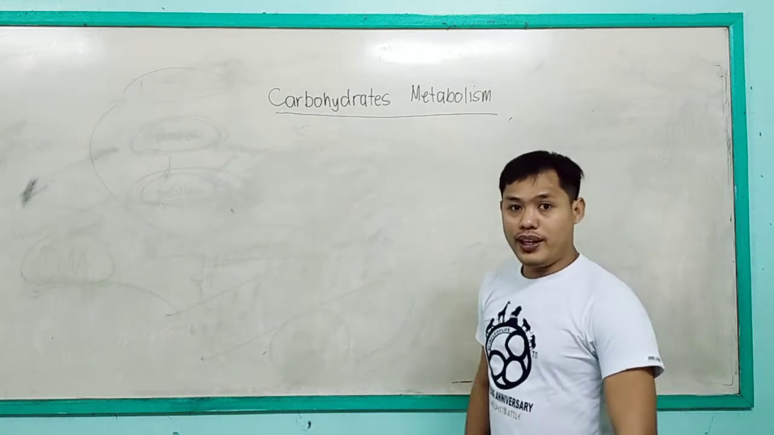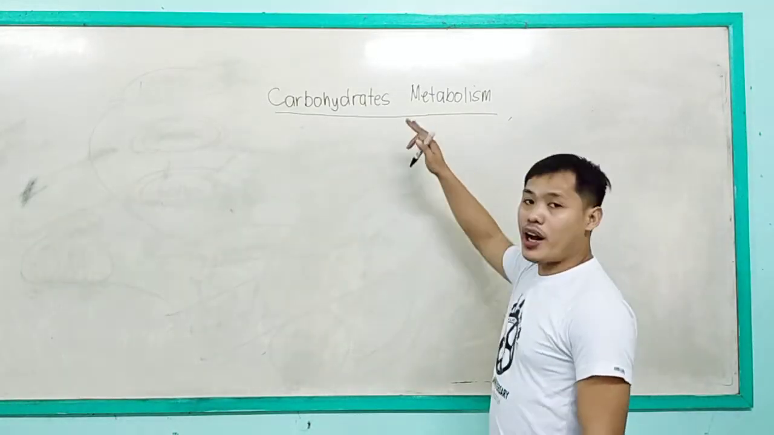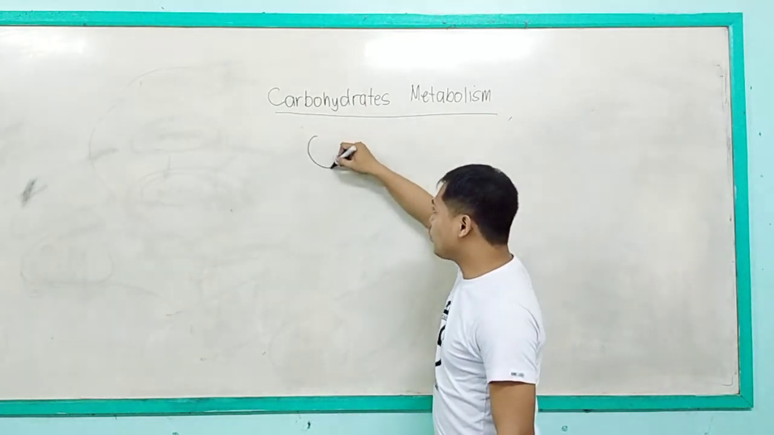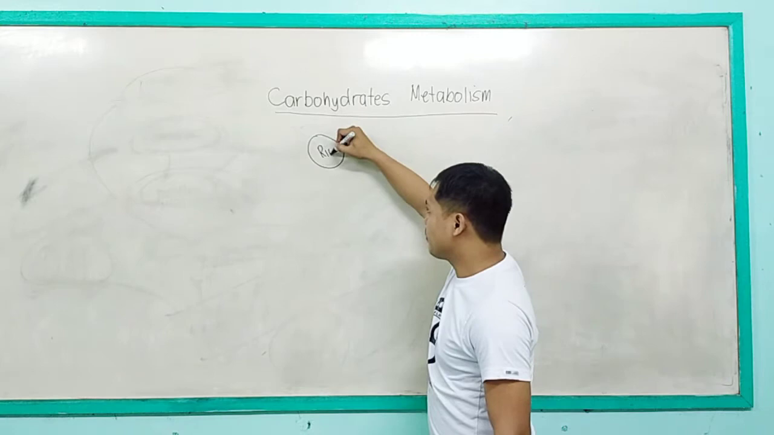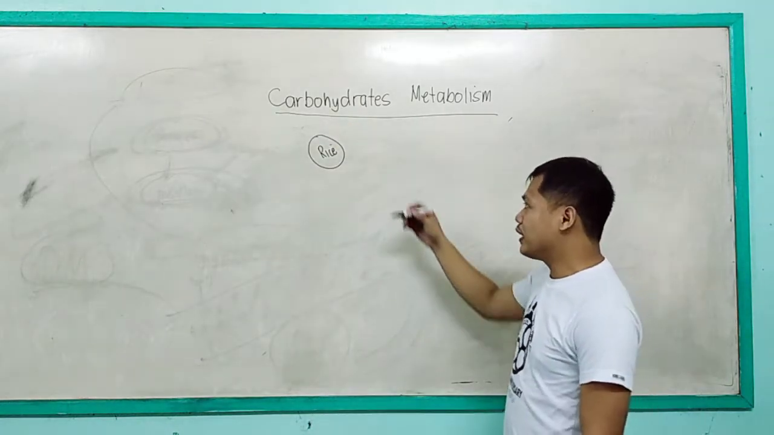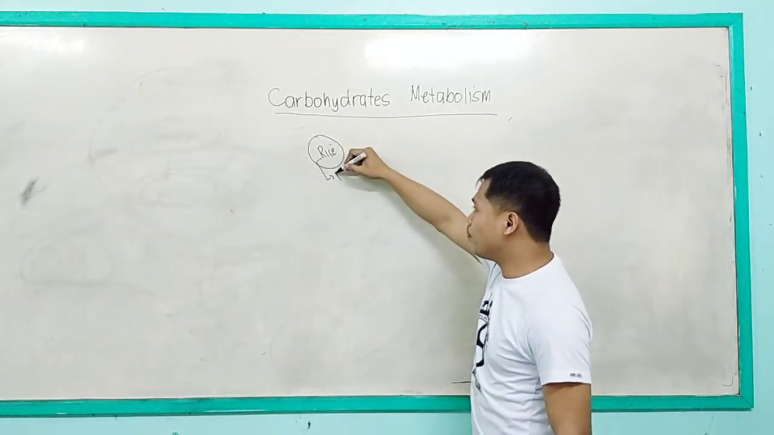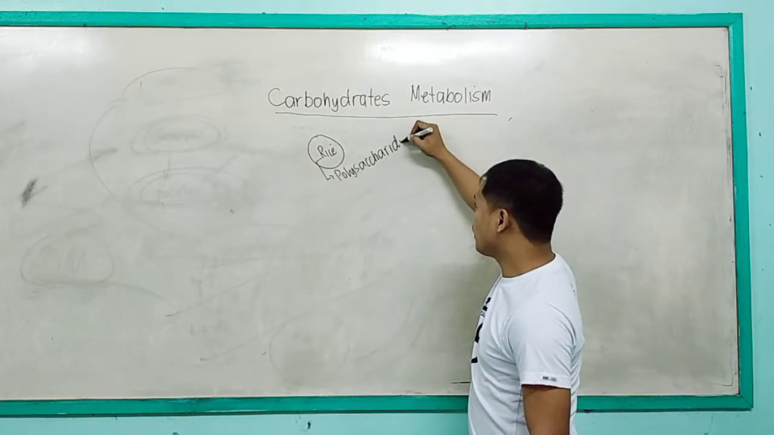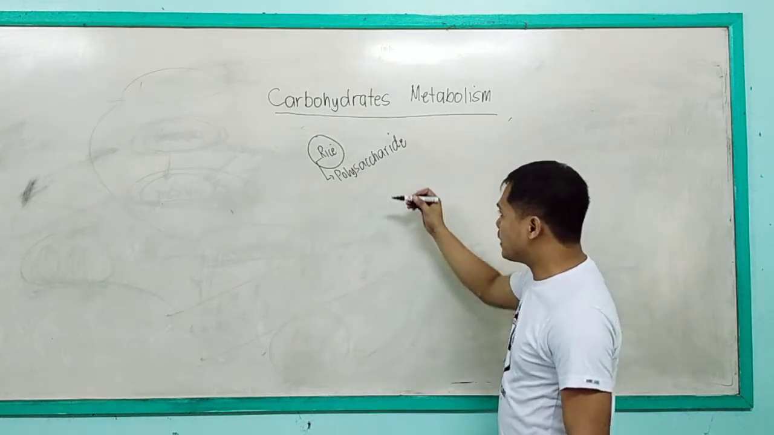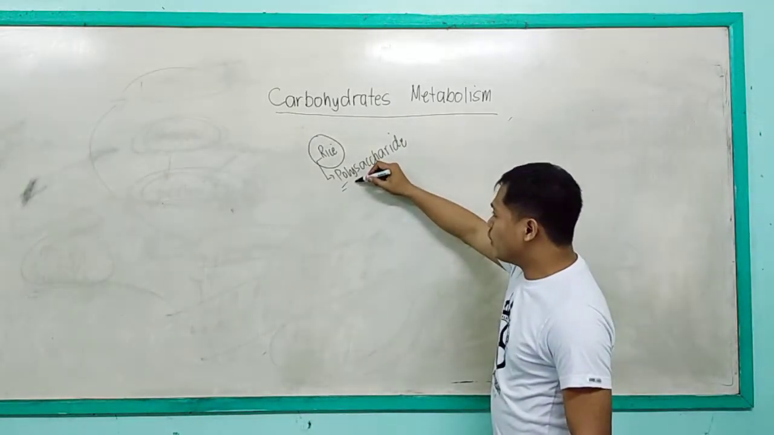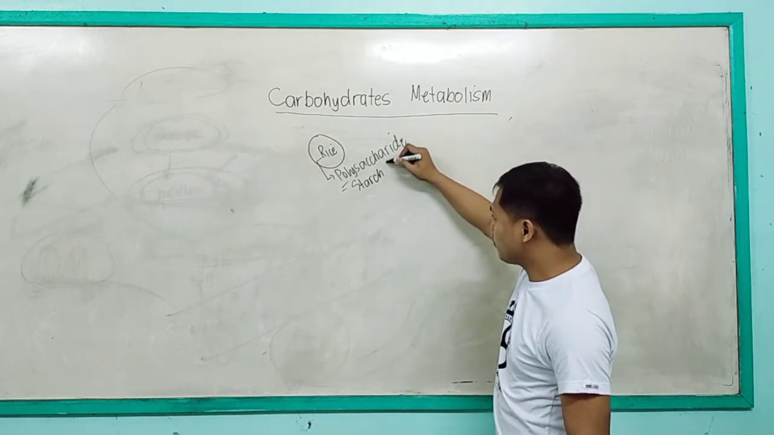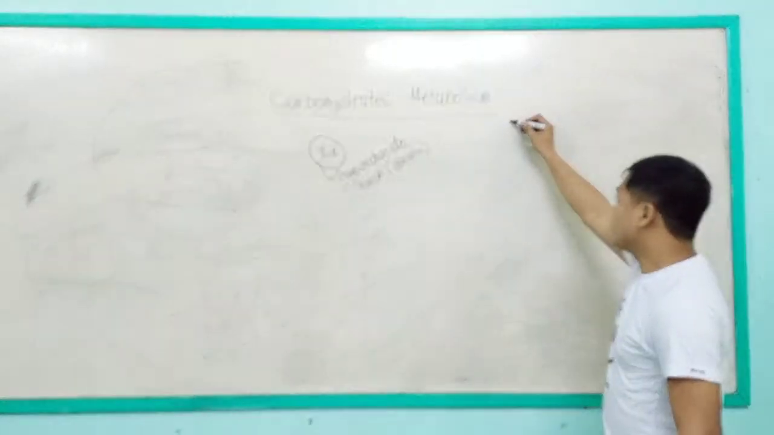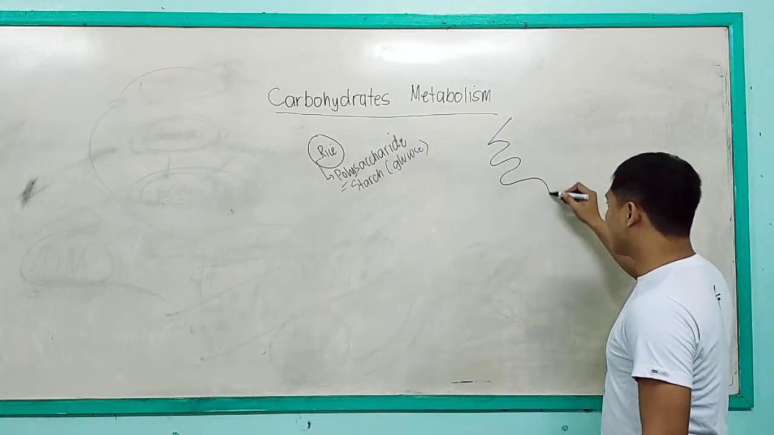So, good morning everyone. Today we will talk about carbohydrate metabolism, or simply what happens if you try to eat rice or chocolate. Now, rice is actually a good example of a polysaccharide molecule, a polysaccharide of starch, particularly glucose. Now, what if you try to ingest that?